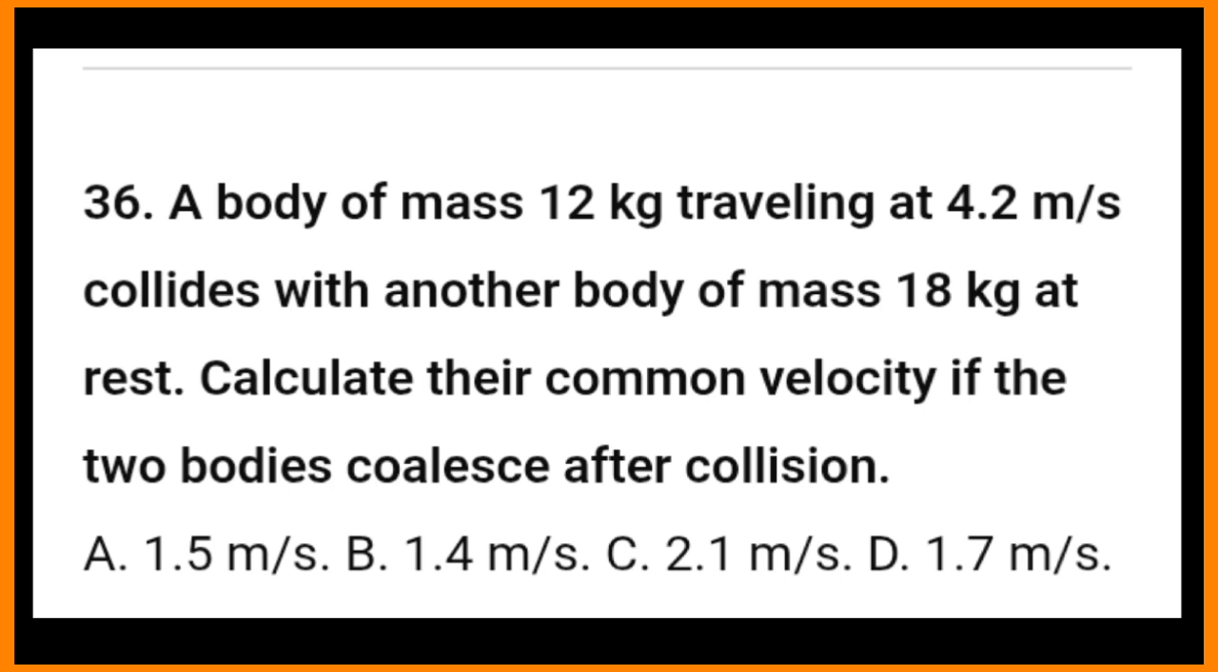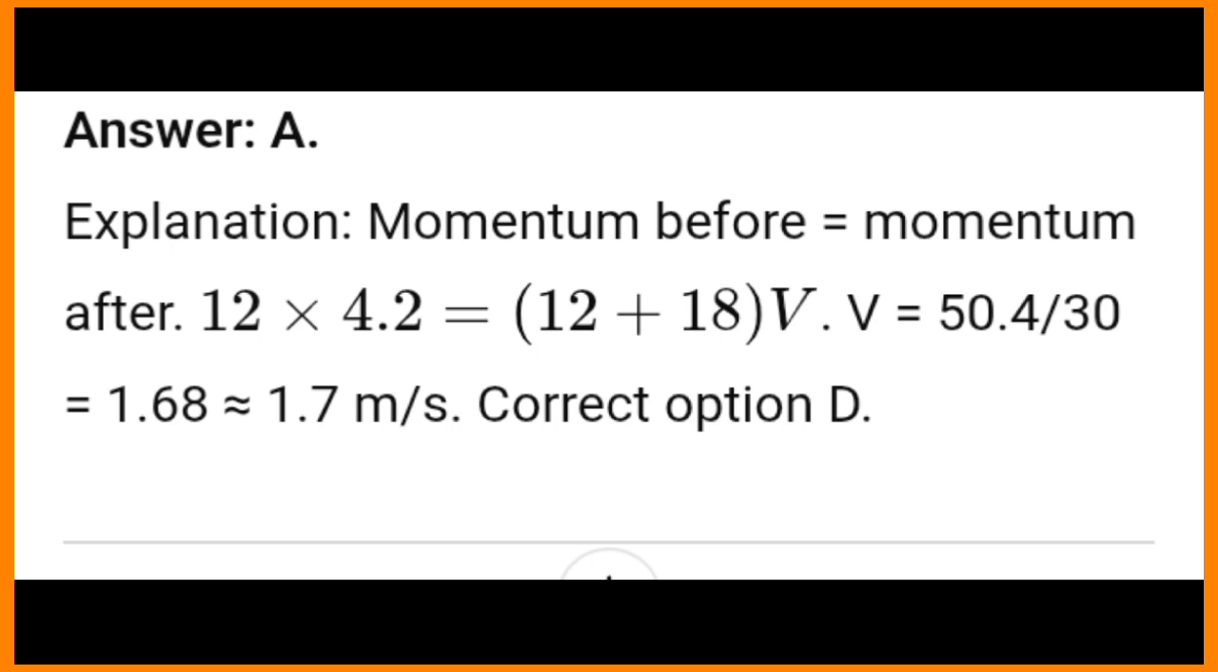36. A body of mass 12 kg traveling at 4.2 meters per second collides with another body of mass 18 kg at rest. Calculate their common velocity if the two bodies coalesce after collision. A. 1.5 meters per second, B. 1.4 meters per second, C. 2.1 meters per second, D. 1.7 meters per second. Answer A. Explanation: momentum before equals momentum after. 12 times 4.2 is equal to (12 plus 18)V, V equals 50.4 divided by 30 is equal to 1.68, which is approximately 1.7 meters per second, correct option D.